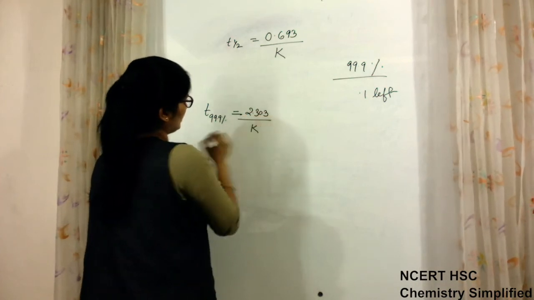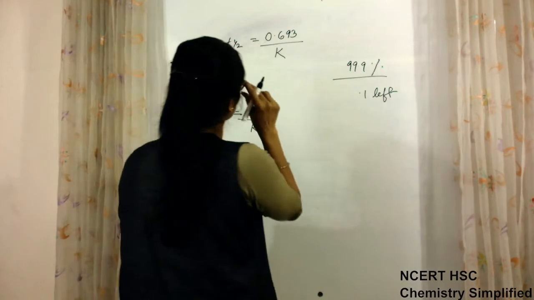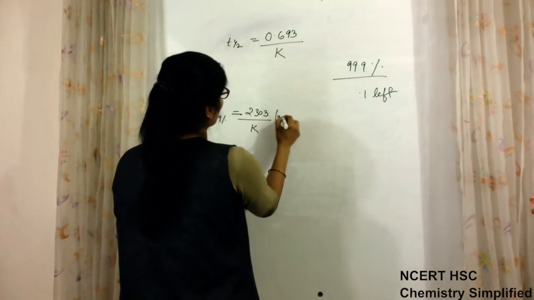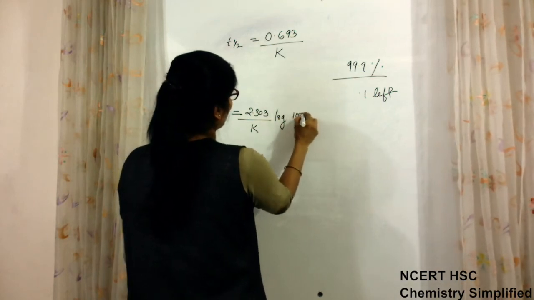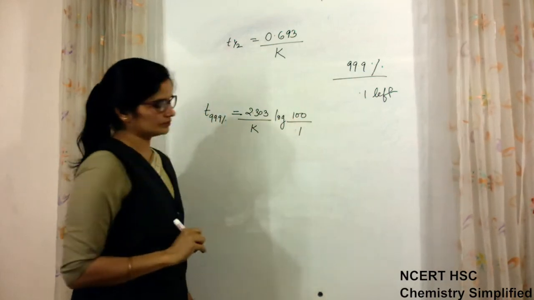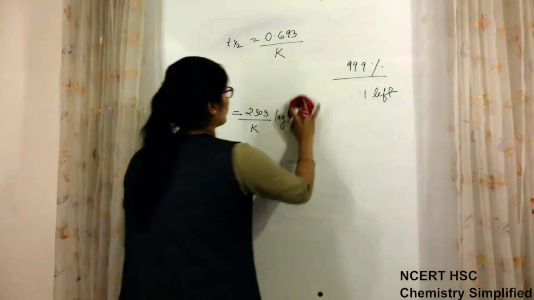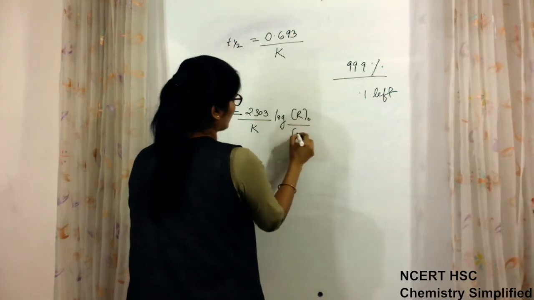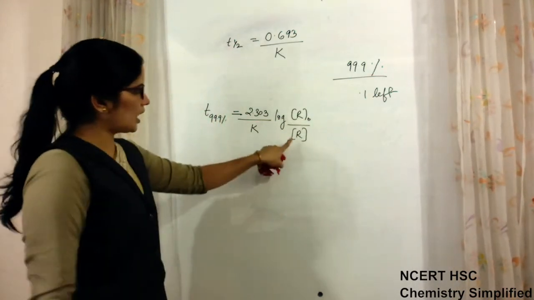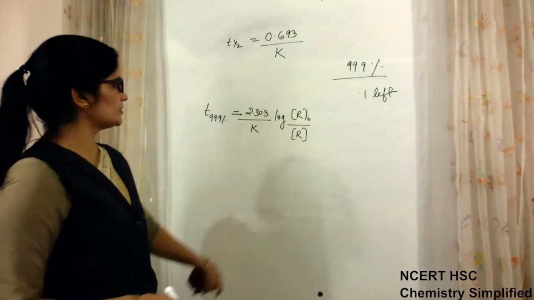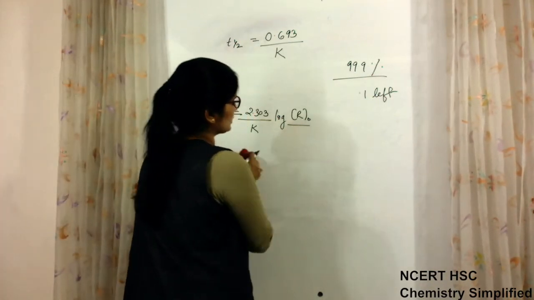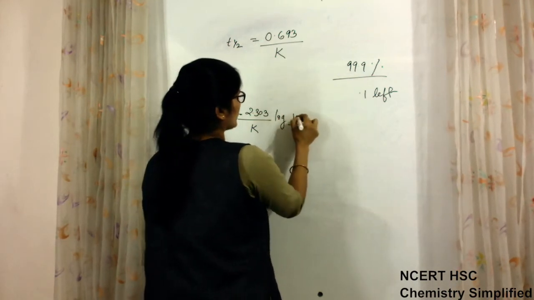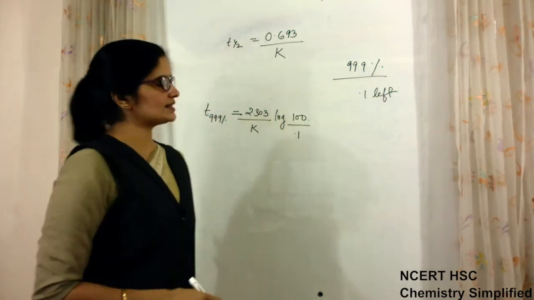2.303 upon K, then log of 100 upon 0.1. If I don't write this, I will write R0 upon R, where R is the amount left after time T. So the amount left after time T is 0.1 and the initial amount was 100 because we are considering percentage.